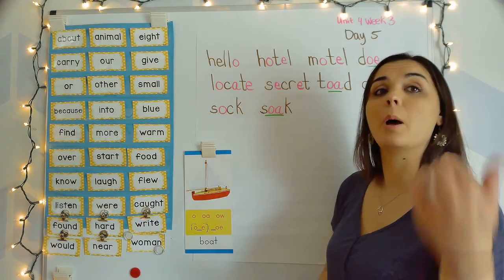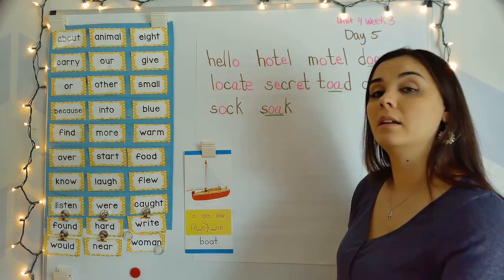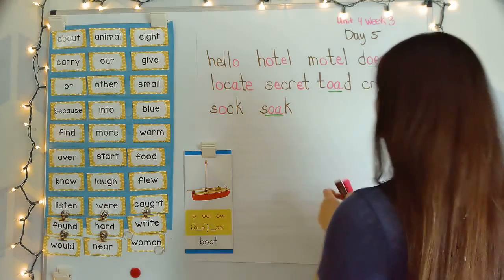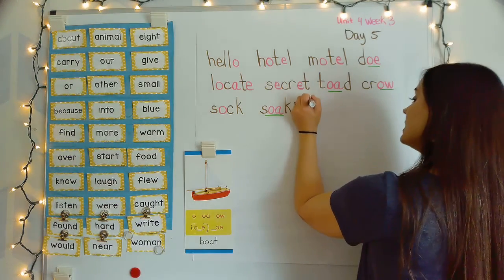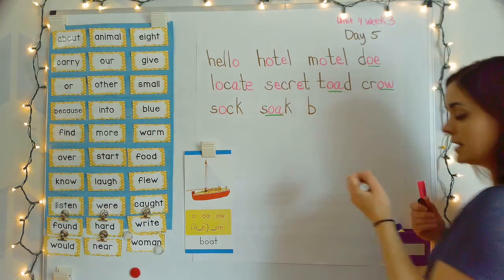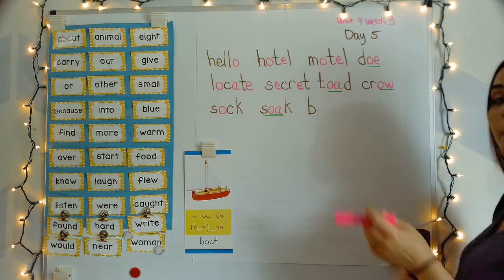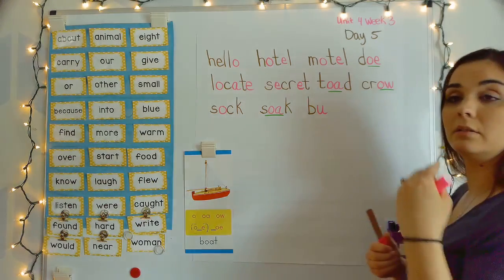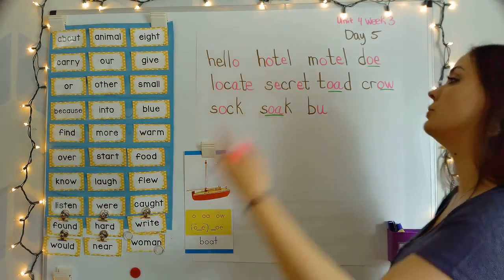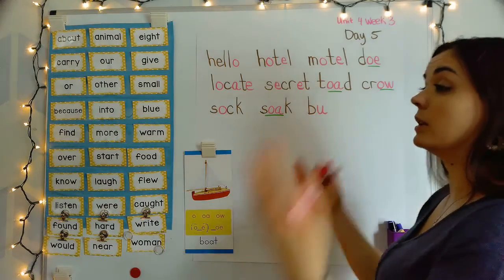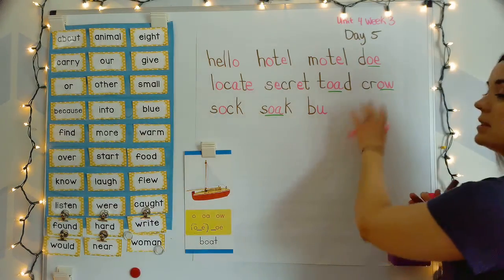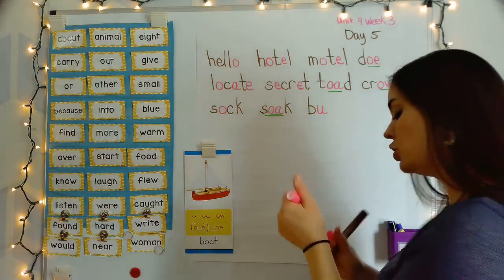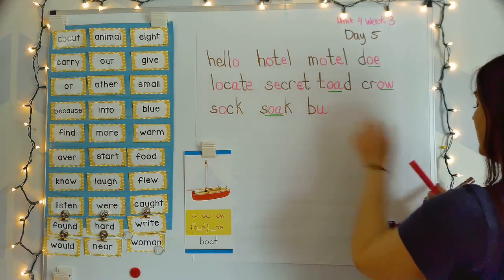Build. Your turn. Build. And we haven't done a ton of work with these sounds, but B says b. Notice how when I say build, you don't hear long U, you don't hear long O, you don't hear any long sounds. So that means all the vowels in here are going to be saying their short sound. B, I.